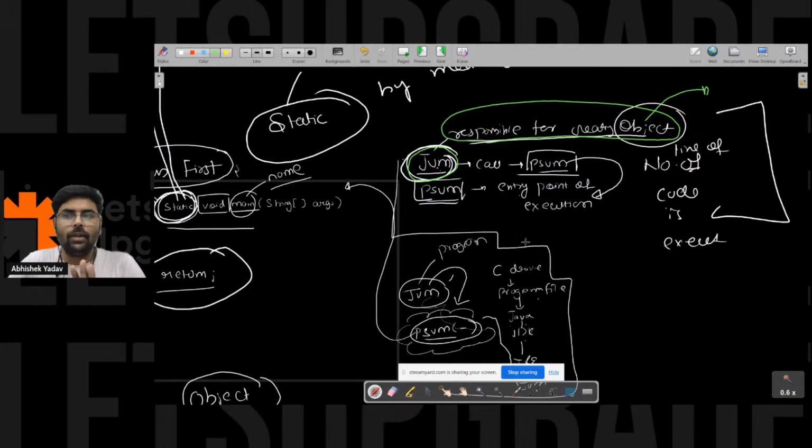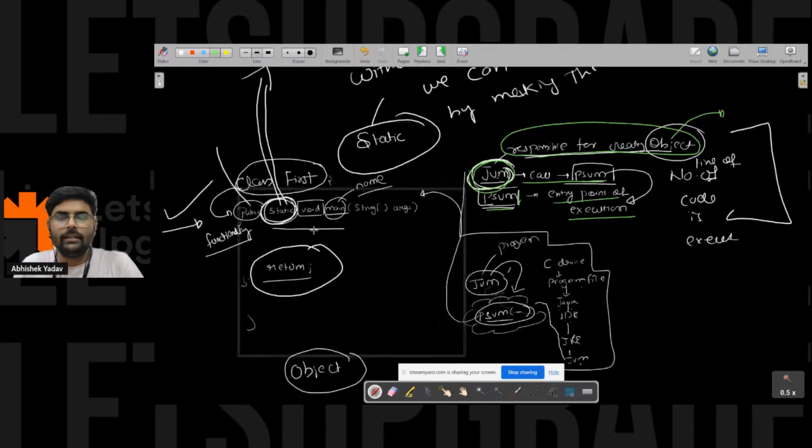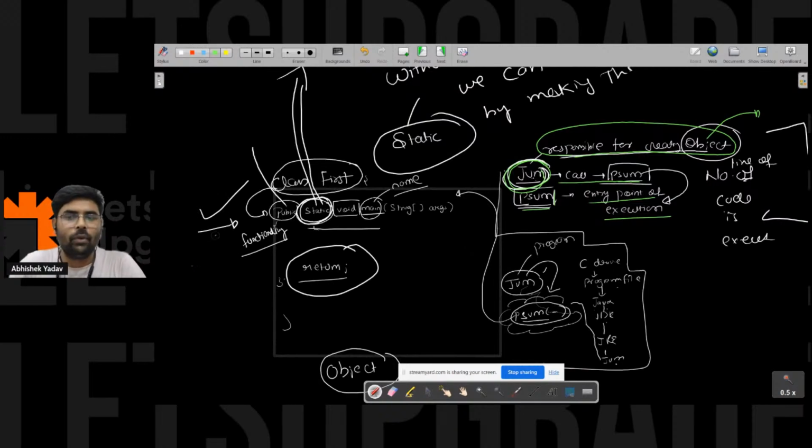The second point is what? JVM is responsible for calling the public static void main, and public static void main is the entry point of execution. So JVM is saying, hey, I have to call this public static void main, and this is a method of a class. According to Java, in order to access a method or property of a class, you have to create the object.